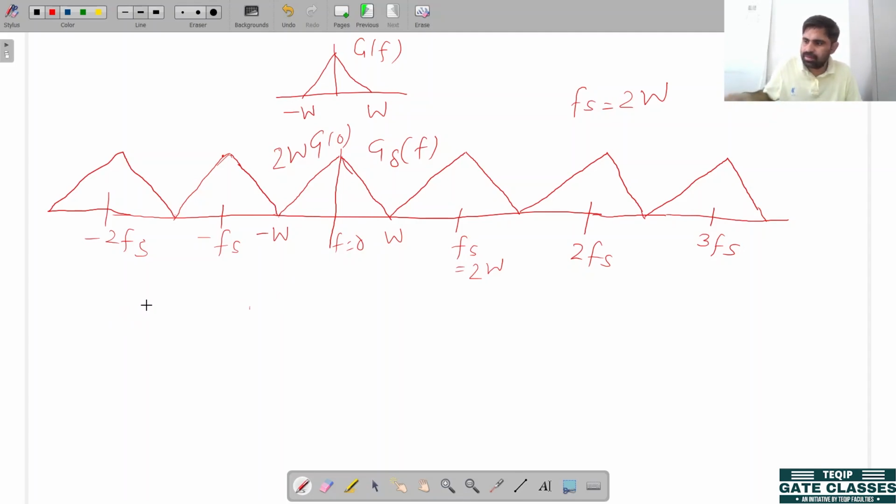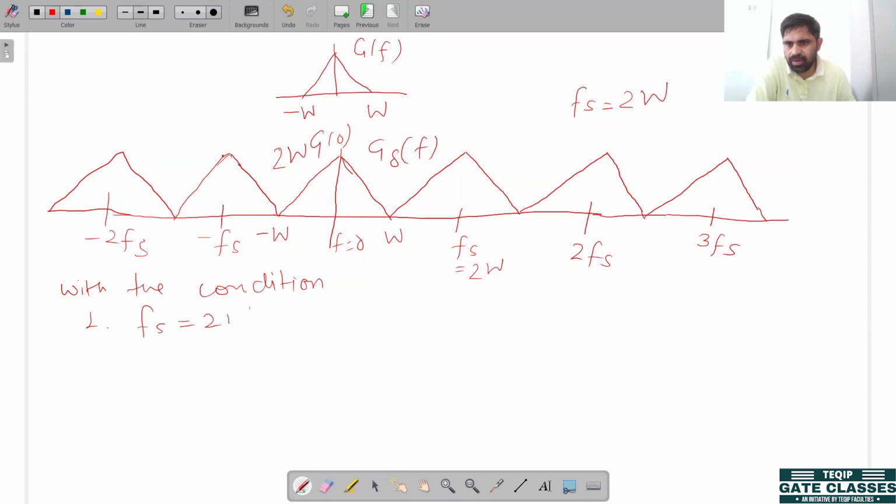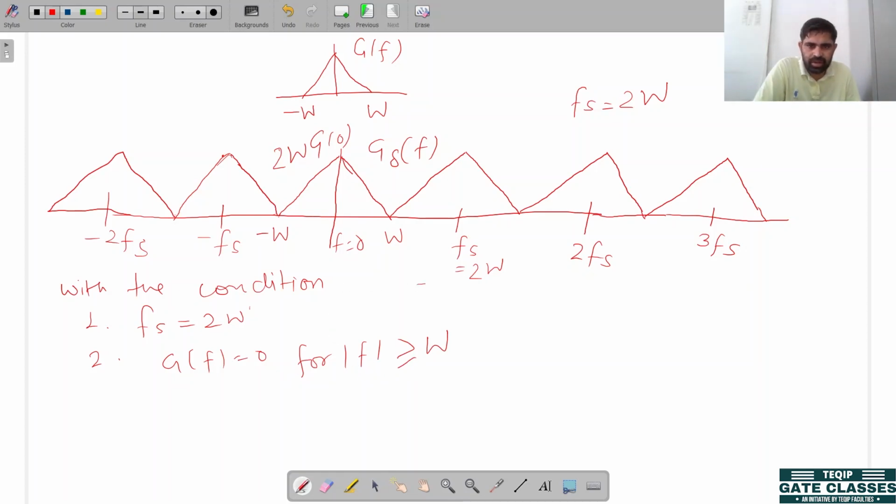Next we explain with the conditions fs equal to twice of W and G of f equal to 0 for mode of f greater than or equal to W. With these two conditions, we can explain that G delta of f, the spectrum of the sampled signal, is fs G of f plus fs times the sum over k from minus infinity to infinity of G of f minus k fs.